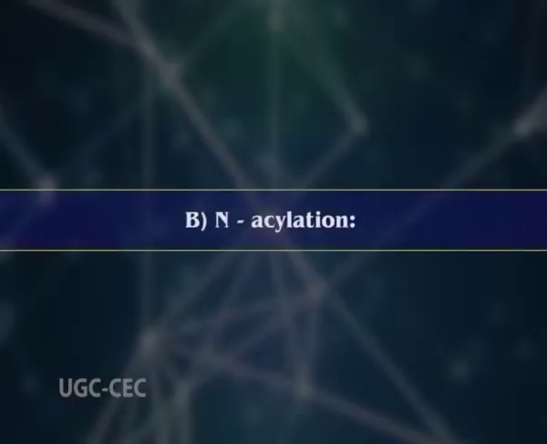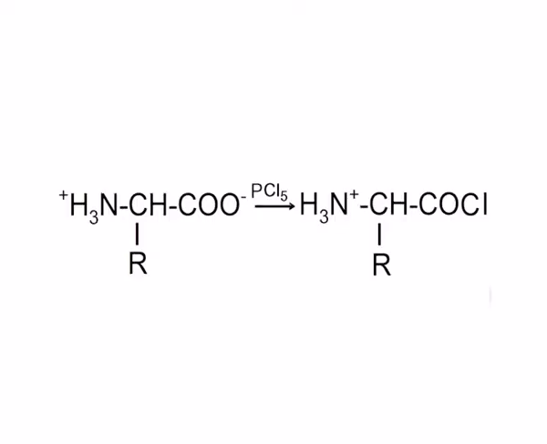And in B, we will see the N-acylation reactions. Here, the amino group of the amino acid can be acylated with formyl, acetyl or carbobenzoyl radicals by treatment with acid anhydrides or chlorides under proper condition.